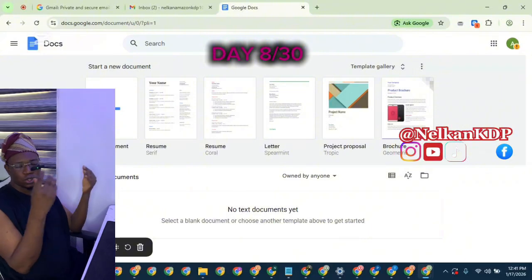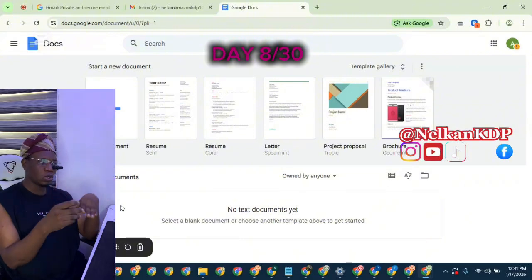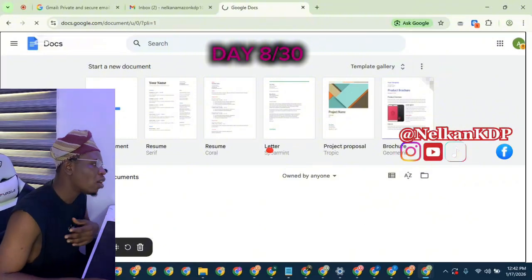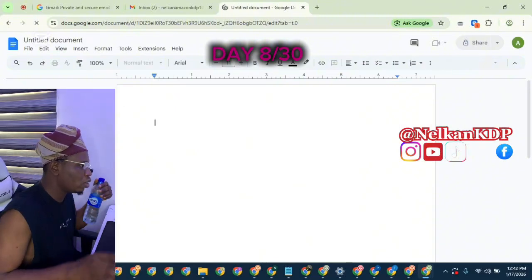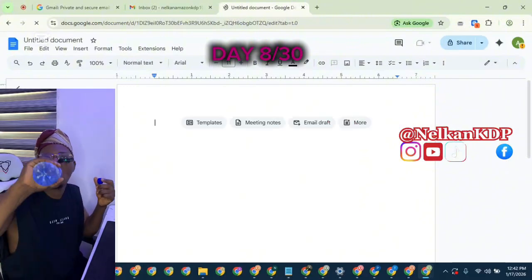Same thing on your phone. You just don't need to type. Once you download it in the App Store or Play Store, just sign in with your Gmail. You see your workspace. So for me, I'll click on this blank document. Once I click on this blank document, this is what your document will look like.